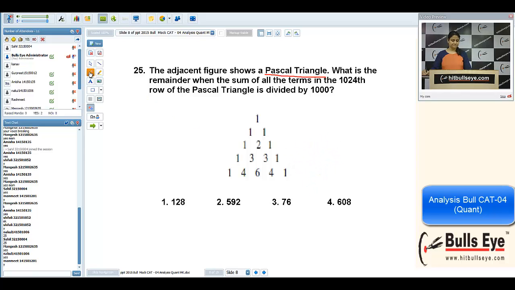Now what is the thing? See, the first term represents 1 only. This is 1C0 and 1C1. That is how the Pascal triangle is made.